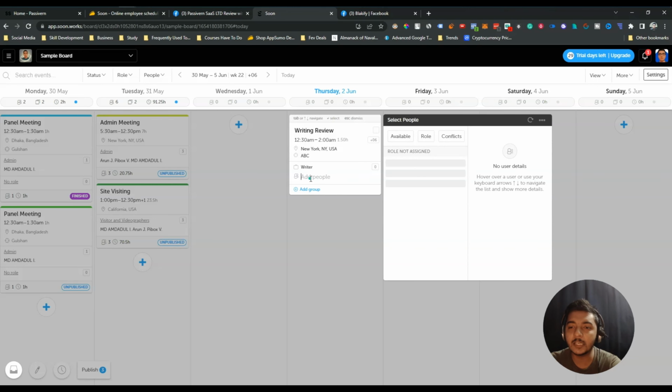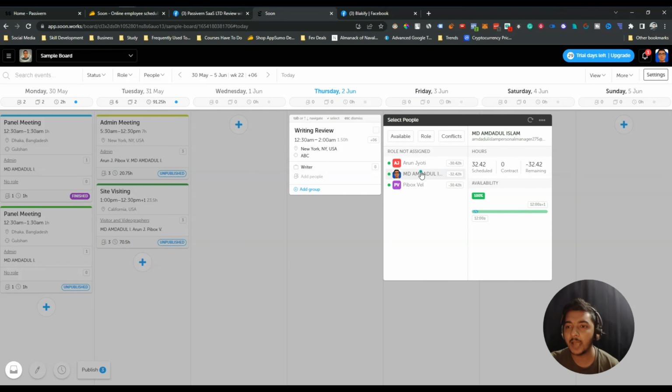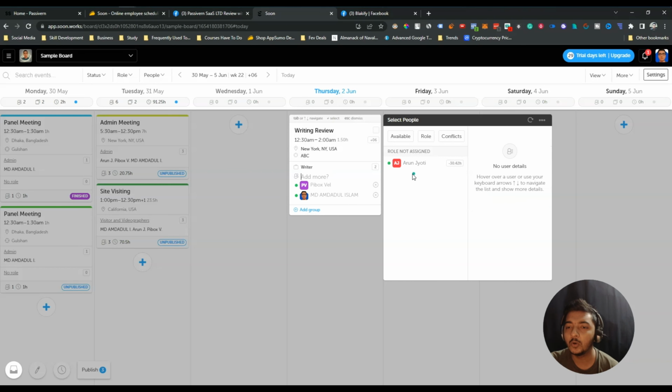After that, you can assign people. Just click here add people, and see, I have added here 3 people. I will show you after some time how you can add more people as your team members. Just select the people who will be assigned to this work basically, and you can add a specific group also from here if you want. I'm not adding a specific group.